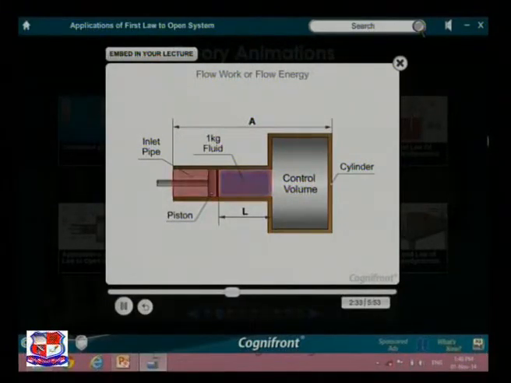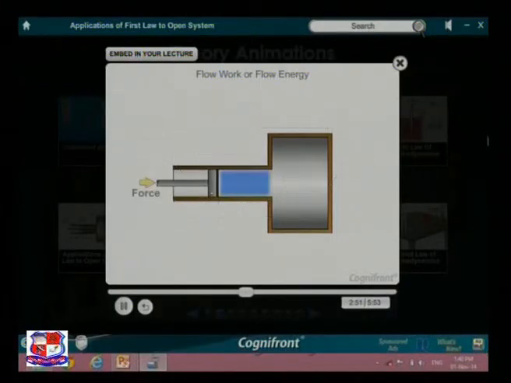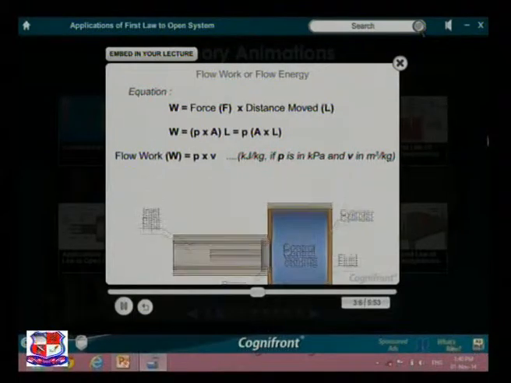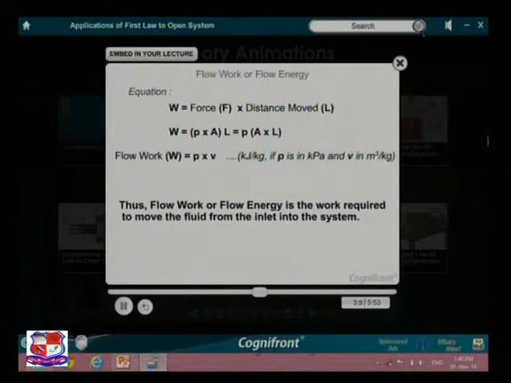Observe the cylinder along with the piston in the inlet pipe. Let the area of the system be A. Fluid inside the cylinder is at pressure P and the piston moves through distance L. Therefore, W equals force F into distance moved L. Thus, flow work or flow energy is the work required to move the fluid from the inlet into the system.